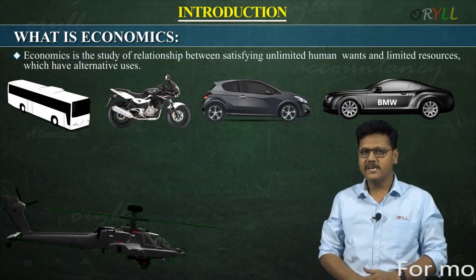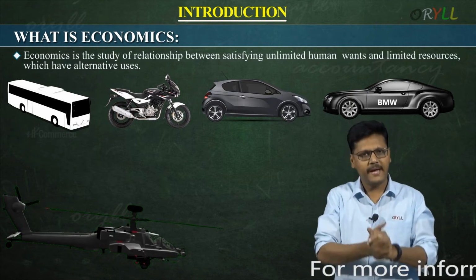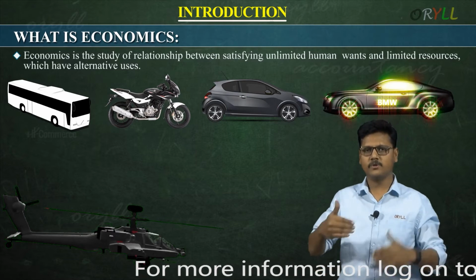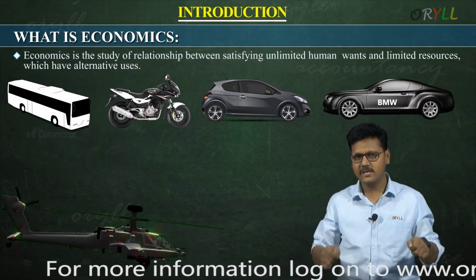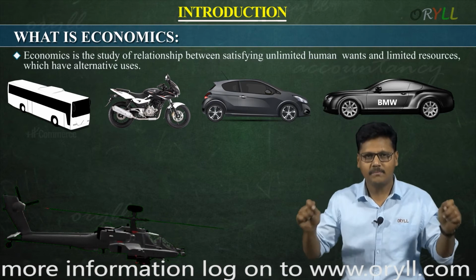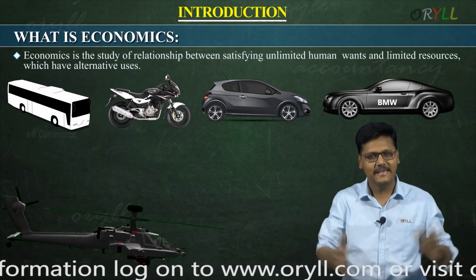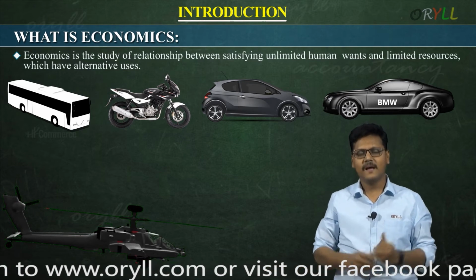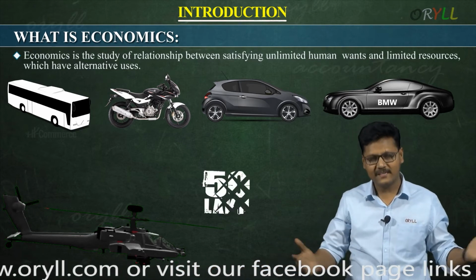So now the question is, I want to buy a bike, a car, a BMW, a chopper. Do I have that much money to buy all these things? That is a very big question. Here I have only 50 lakhs of rupees with me.